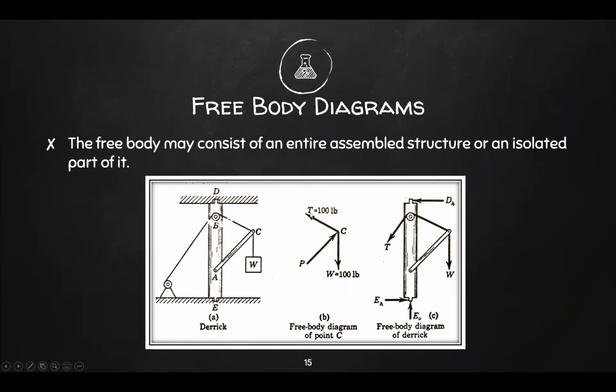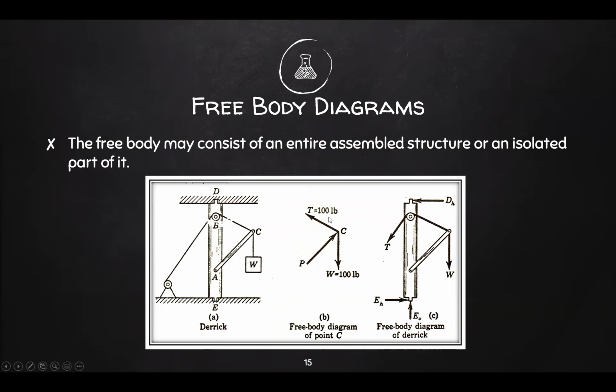Also remember, tension forces are always away from the body. That's why the arrows are positioned this way. Another thing is we have this pole here. This pole also has an internal force, or rather a force exerting at point C. That's why we have another arrow here denoting the force from the pole. So this is your complete free body diagram.